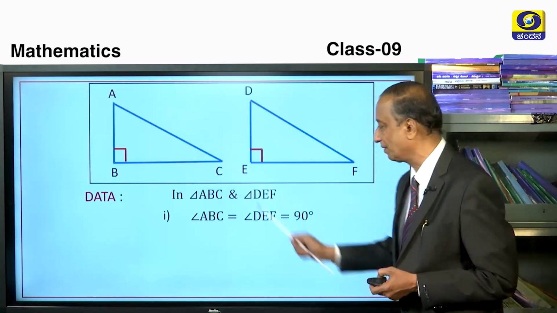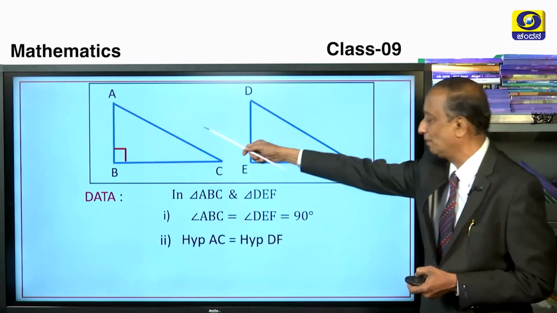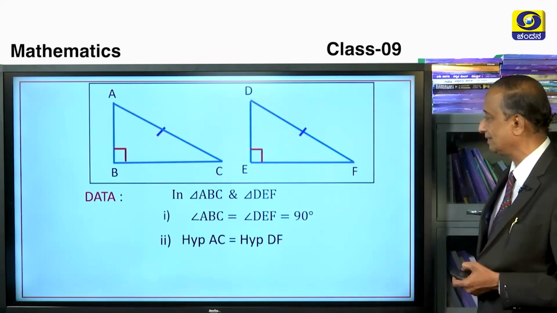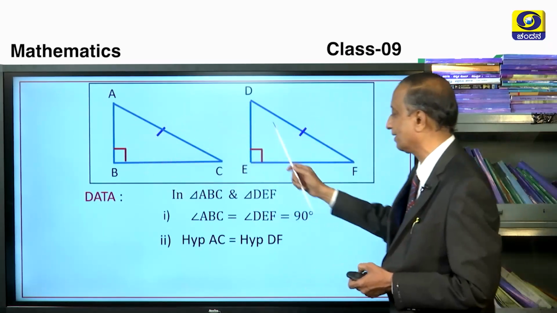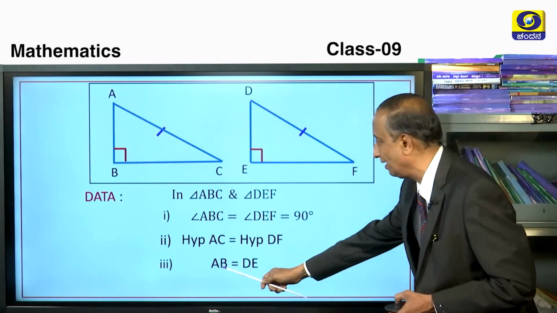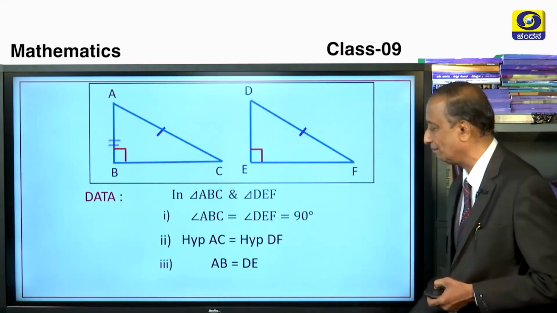This is the symbol for 90 degrees. So, if this is 90, this is our hypotenuse. So, hypotenuse AC is equal to hypotenuse DF. Now, there are two remaining sides. You can take any one corresponding side. So, if AB is equal to DE, or you can say BC is equal to EF, in such a case